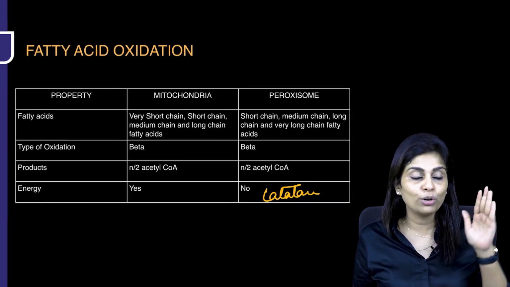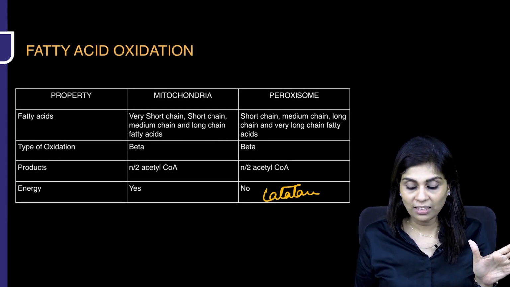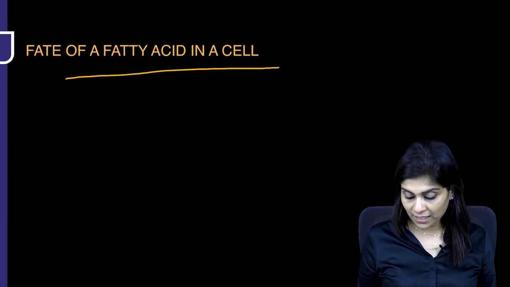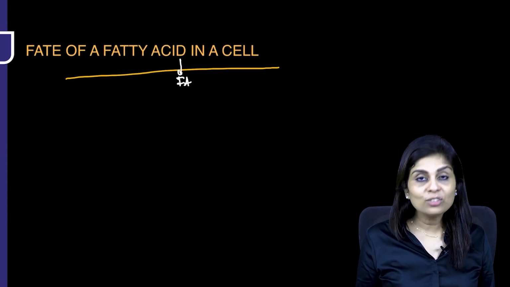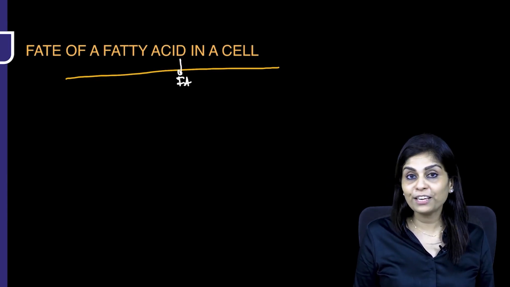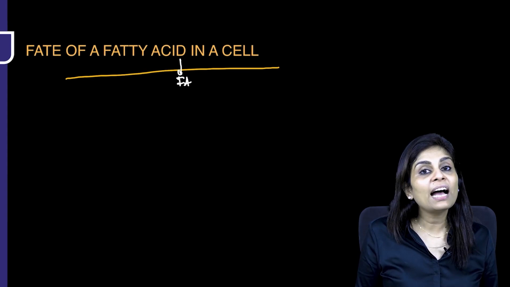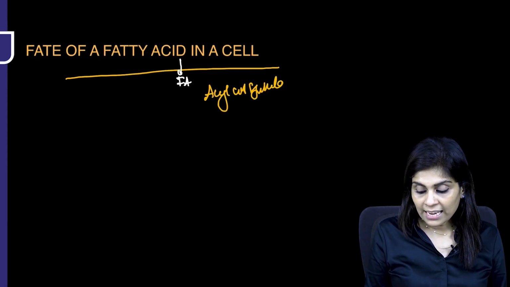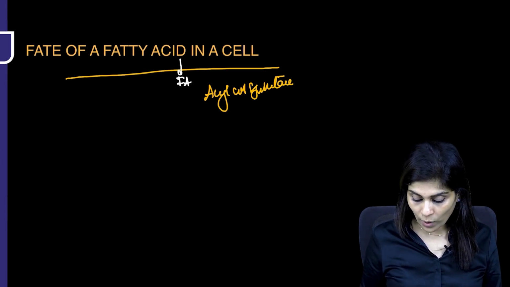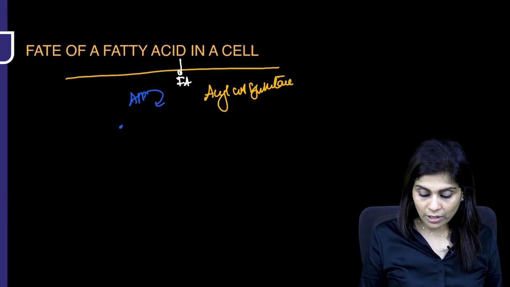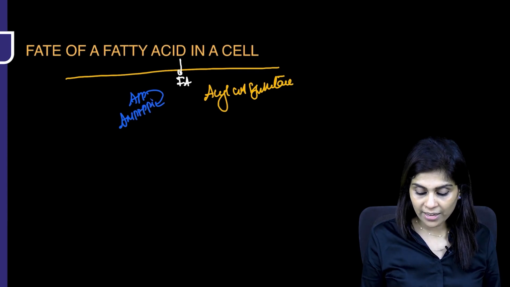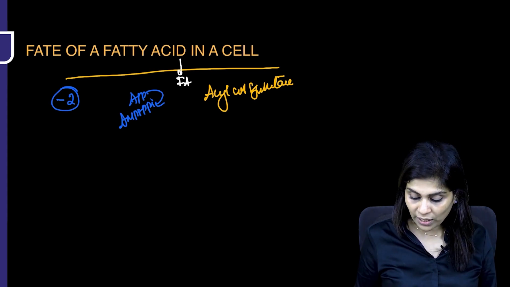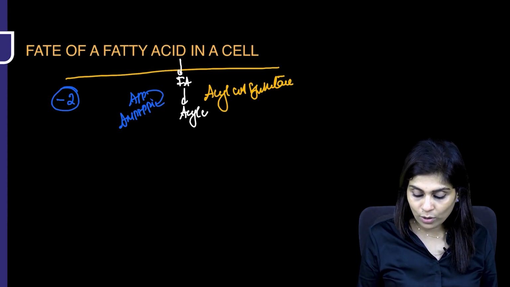gets into any cell. For now, forget about fatty acid oxidation. We have just taken a fatty acid into a cell. What do you think will be its fate? As soon as fatty acid gets into any cell, irrespective of the final fate of fatty acid, the first enzyme to act on this fatty acid will be acyl-CoA synthetase. And this acyl-CoA synthetase uses one ATP, which gets converted to AMP and PPi. So just this step uses two high energy phosphates and we successfully convert fatty acid into acyl-CoA.